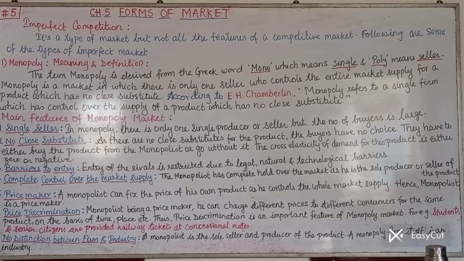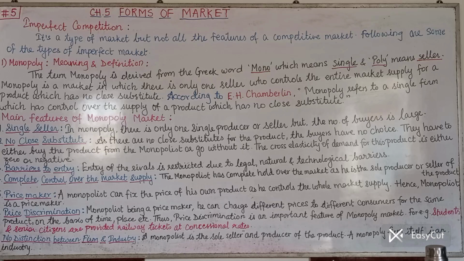To discriminate about the prices, charging different prices to different people, that is called price discrimination. So price discrimination is an important feature of monopoly market. Under monopoly market, price discrimination is possible and it is done. So it is a different, important feature of monopoly market. What is the example?